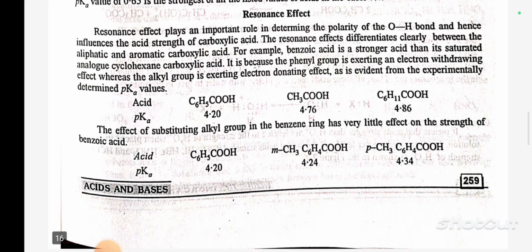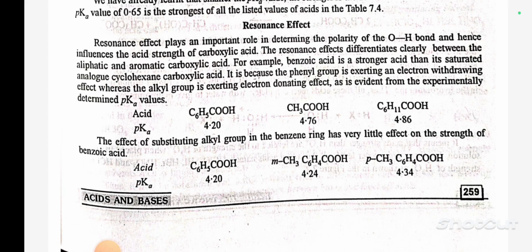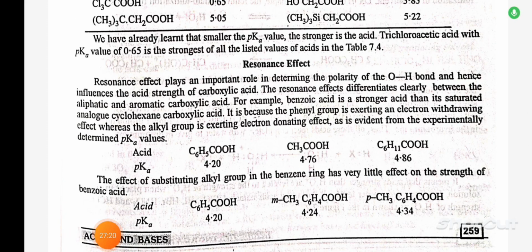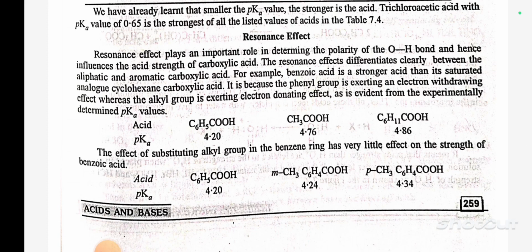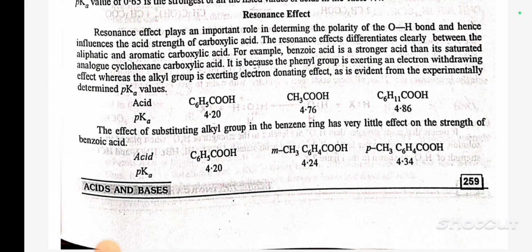Resonance effect. Resonance effect plays an important role in determining the polarity of the OH bond and hence influences the acidic strength of carboxylic acid. The resonance effect differentiates clearly between aliphatic and aromatic carboxylic acids. For example, benzoic acid is a stronger acid than its saturated analog cyclohexane carboxylic acid. It is because the phenyl group is exerting an electron withdrawing effect, whereas the alkyl group is exerting an electron donating effect, as is evident from the experimentally determined pKa value.